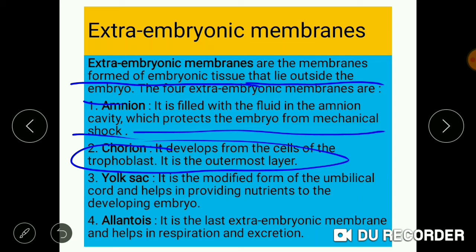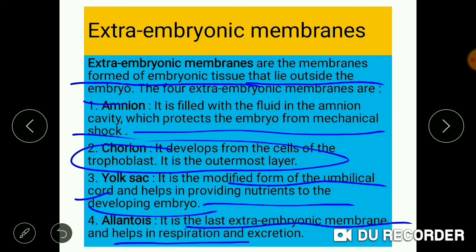It completely surrounds the developing embryo and provides protection to it. Yolk sac is a modified form of umbilical cord and it helps in providing nutrients to the developing embryo. While allantois is the last extra embryonic membrane and helps in the process of respiration and excretion.